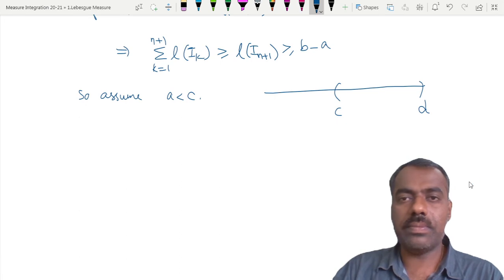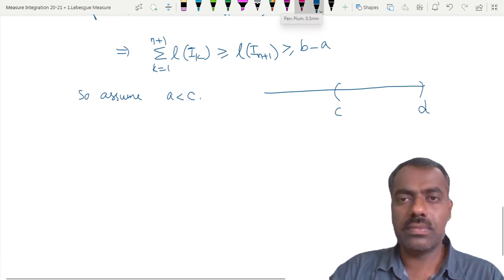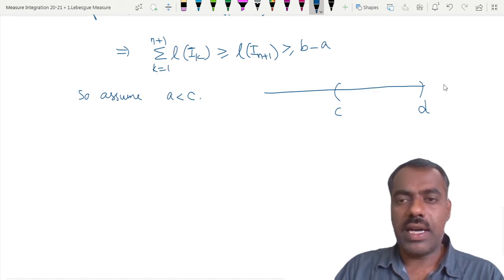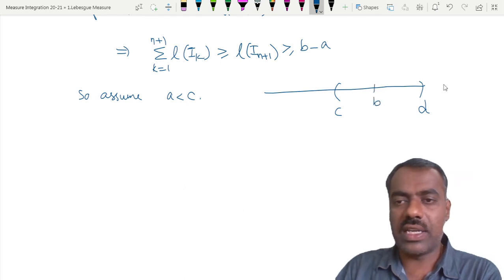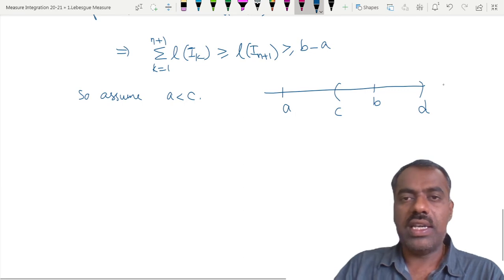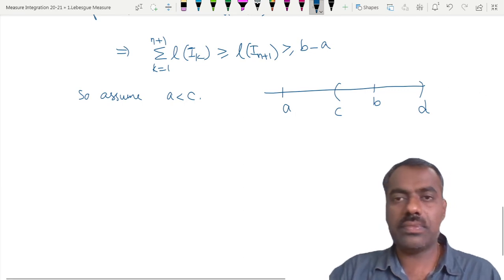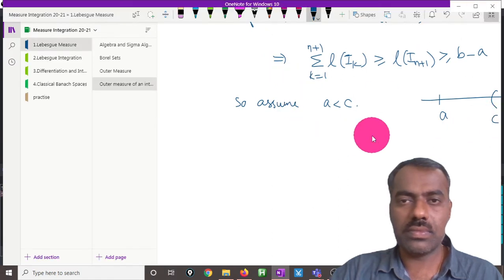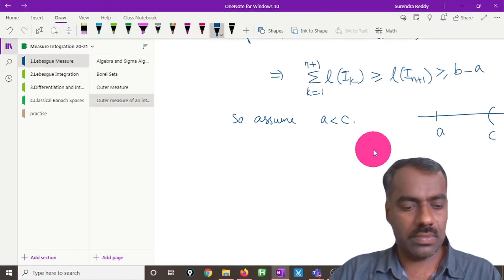Then b is of course in I_{n+1}, so b is somewhere here. Now a is strictly less than c, so a is somewhere here. Is the diagram clear? Yes, sir.